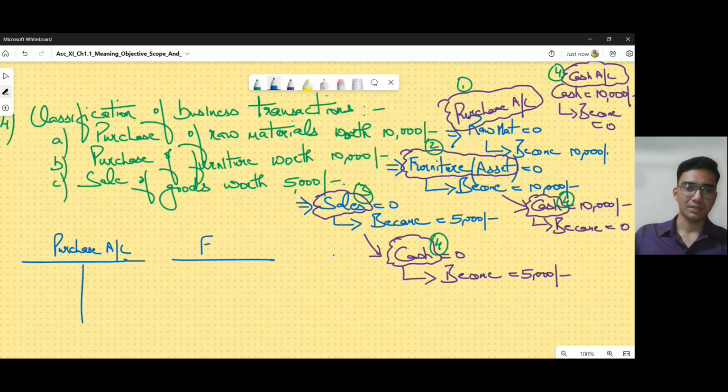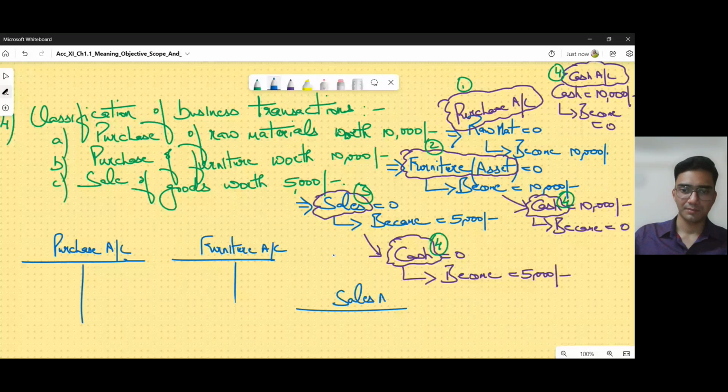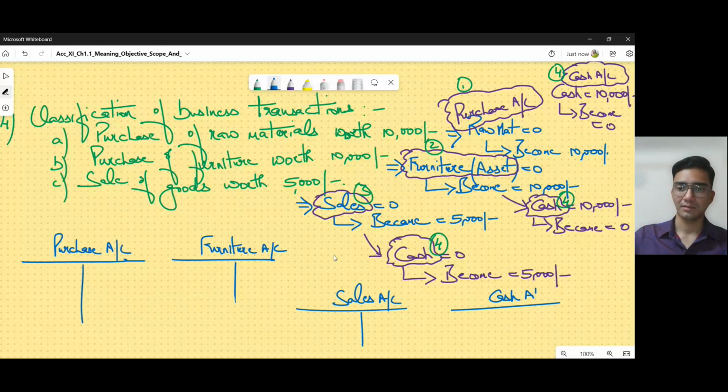Then for the furniture account, I'll create something like this, and for the sales account, we'll create another one. Even for the cash account, let's create another one.